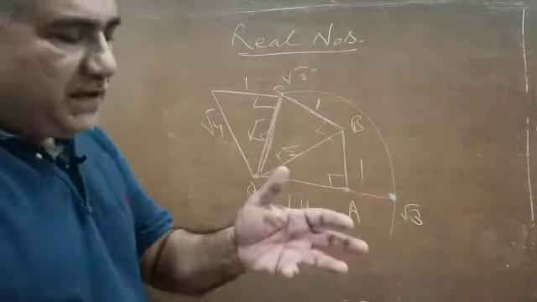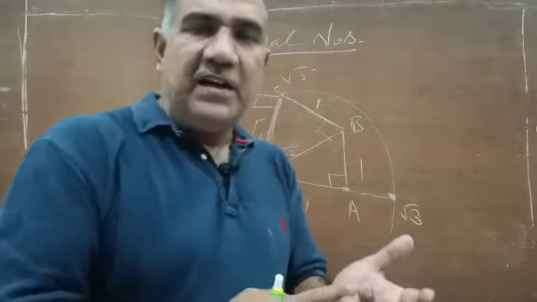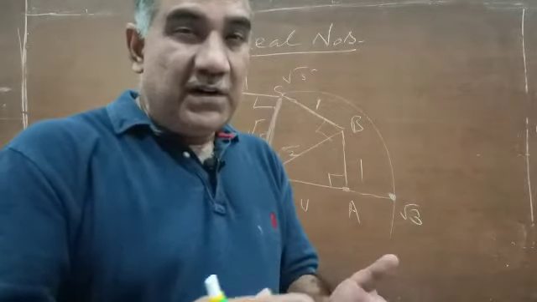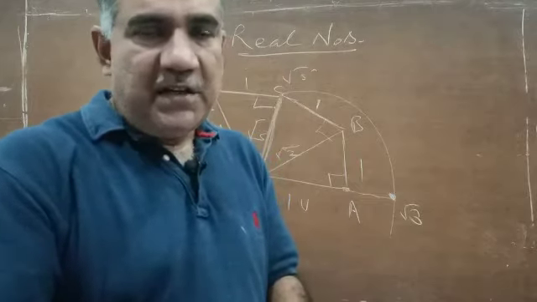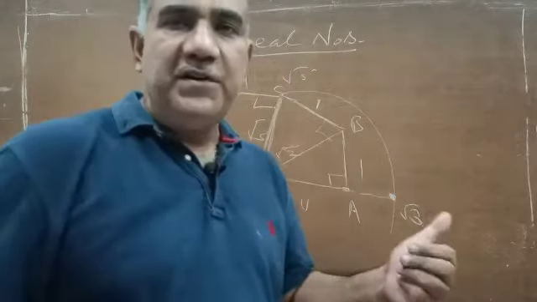So today we have studied what irrational numbers are, what real numbers are, the nature of decimal expansions of rational and irrational numbers, and how real numbers are represented on the number line.